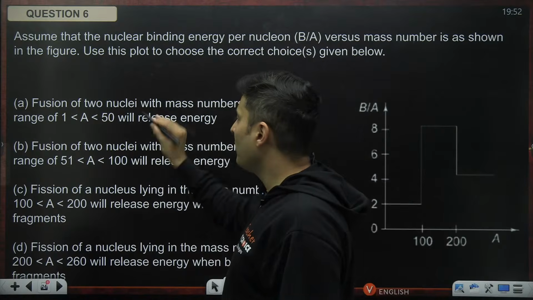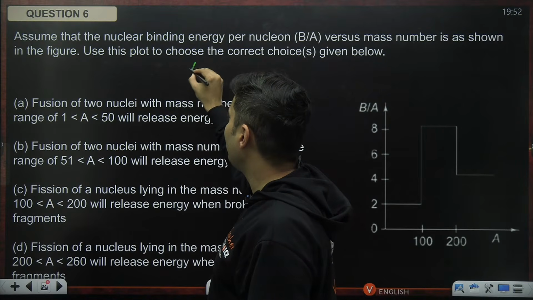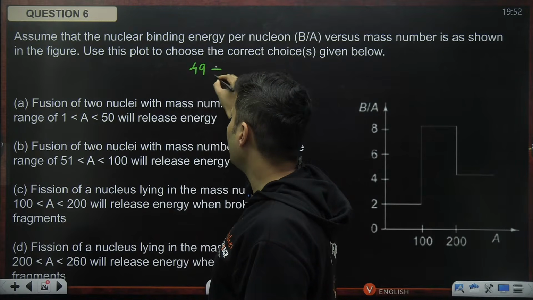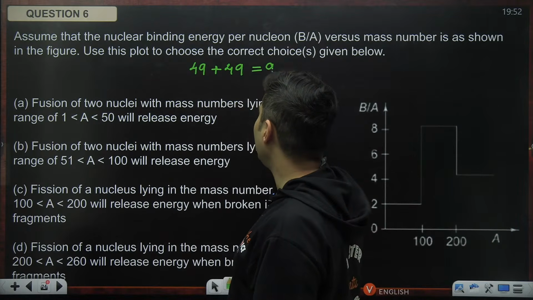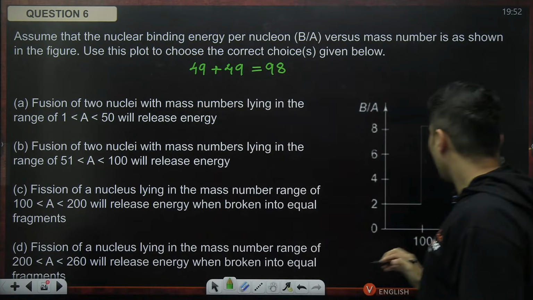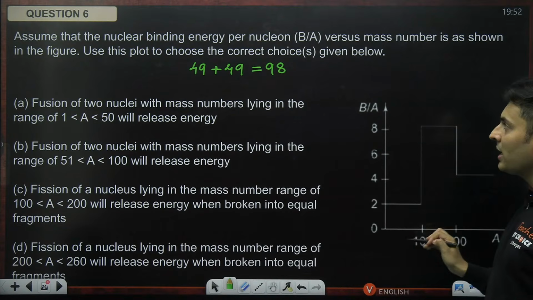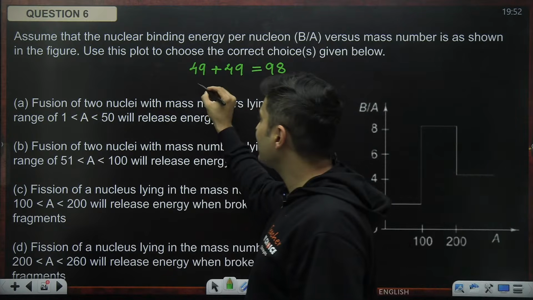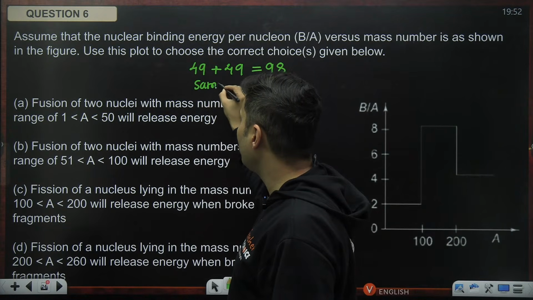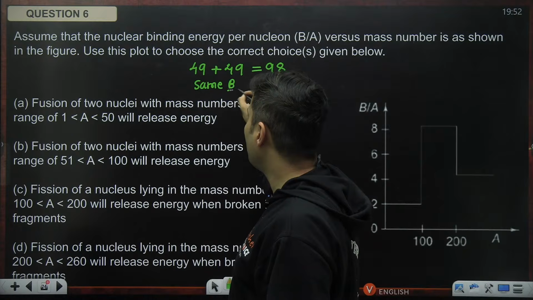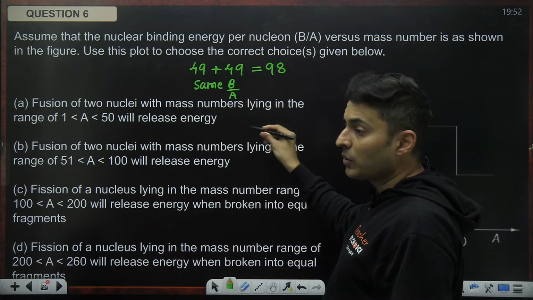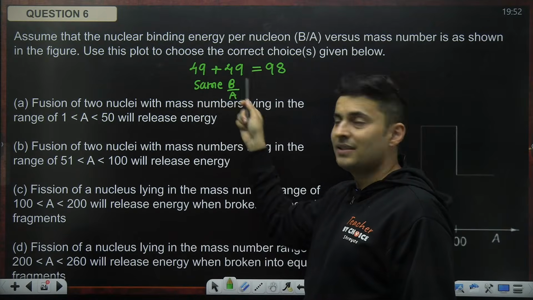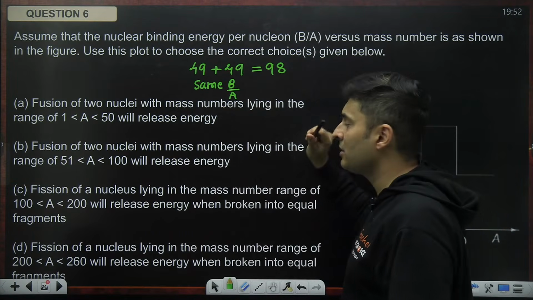Imagine an atomic mass number of, let's say, 49. Now 49 plus 49, what will happen? It will become 98. Whether it is 98 or 49, all these elements have the same binding energy per nucleon.